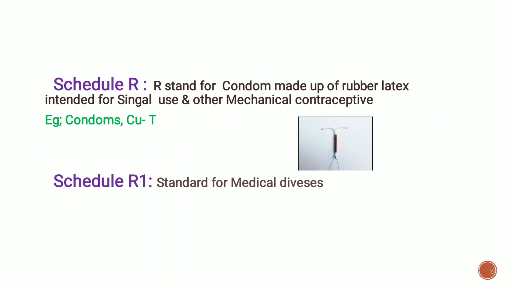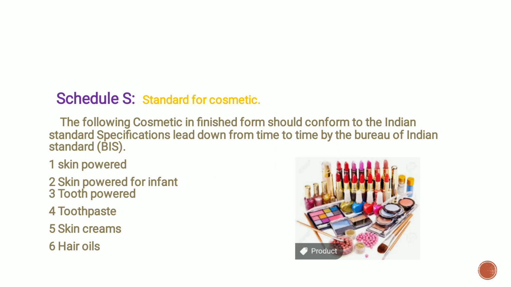Next is the Schedule R. Schedule R stands for condoms made of rubber latex intended for single use and other mechanical contraceptives, for example, a condom and a copper T. Next is the Schedule R1. It stands for medical devices. Next schedule is S. It stands for cosmetics.